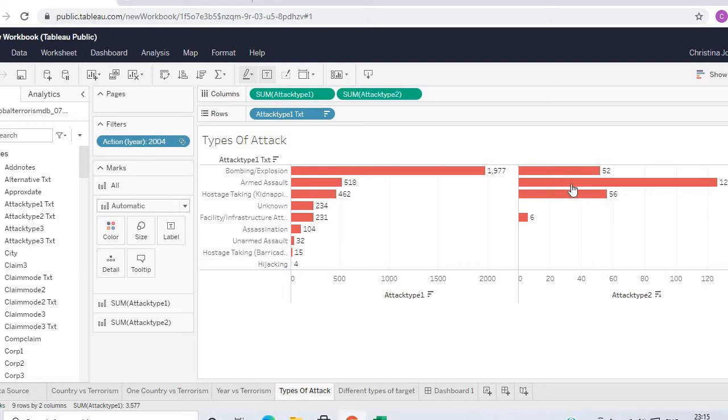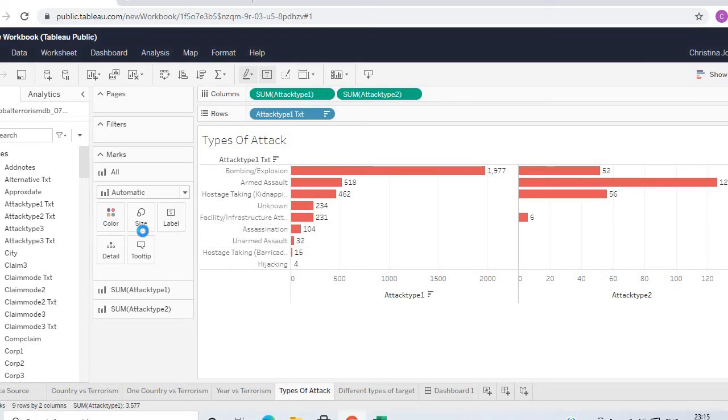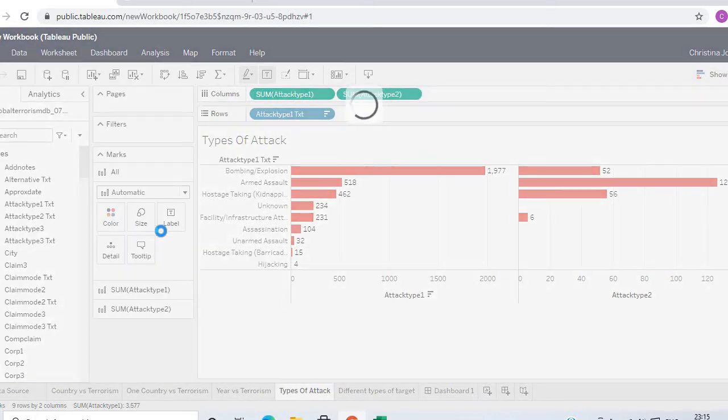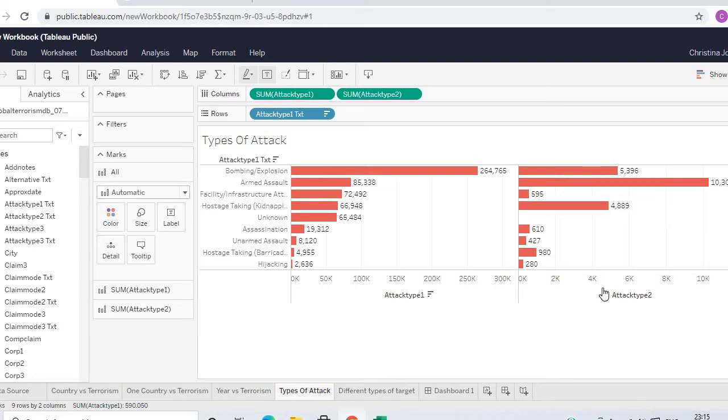In type 2, hijacking also constitutes a smaller proportion, while armed assault is the highest. On the flip side, there is no unknown kind of attack.